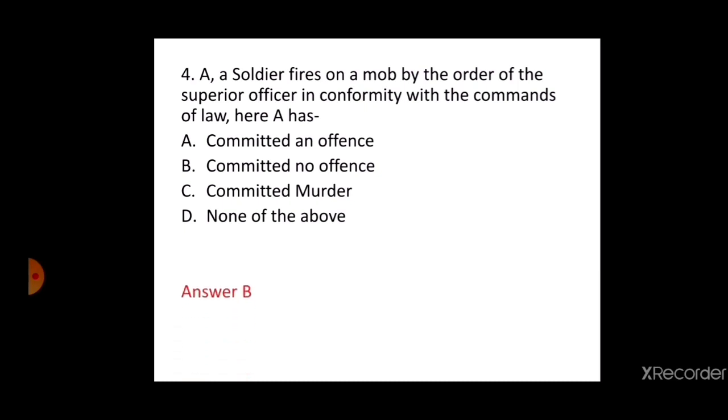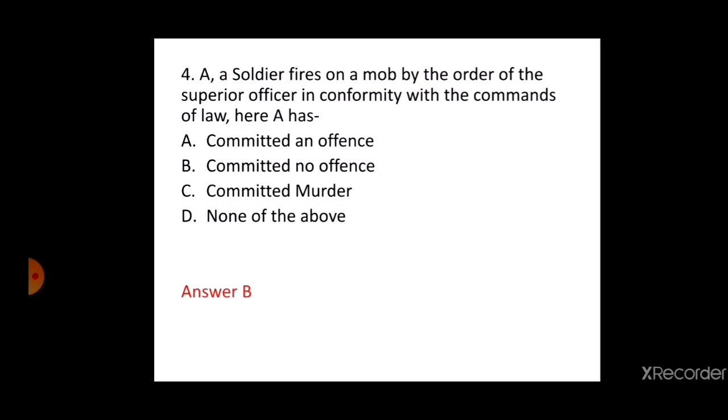B, that is committed no offence, because this question is based on the illustration of Section 76 of IPC, where A has committed no offence as he was bound by the law and he has to comply with the superior officer's order. So as he is bound by the law, so he is exempted.